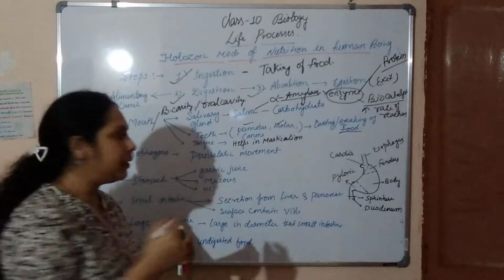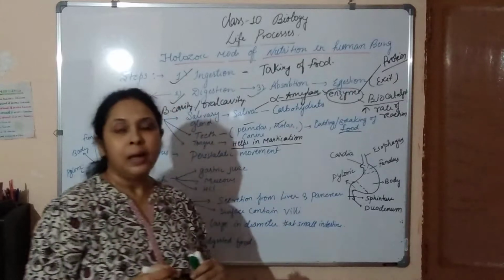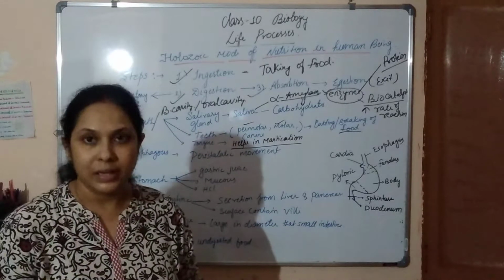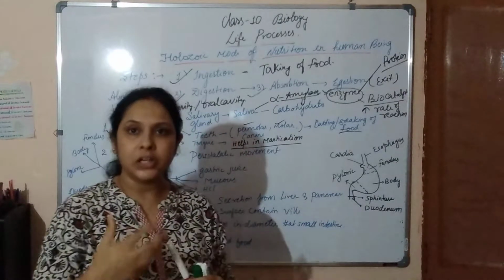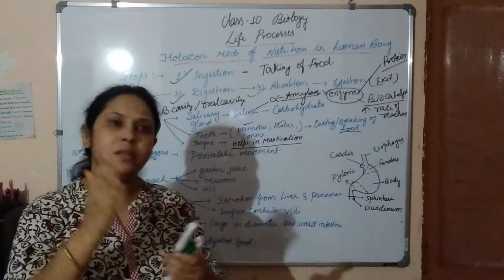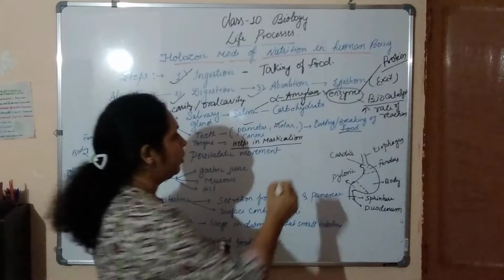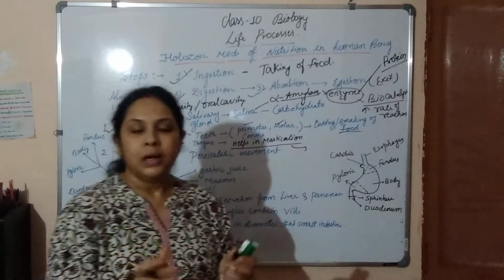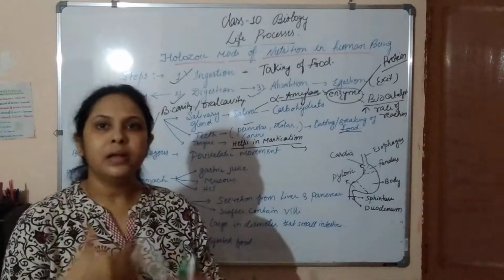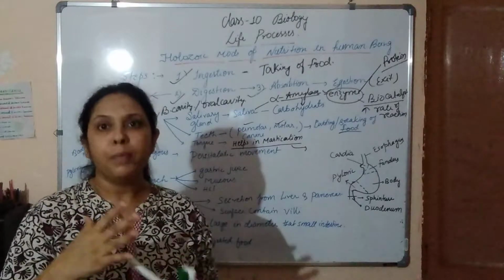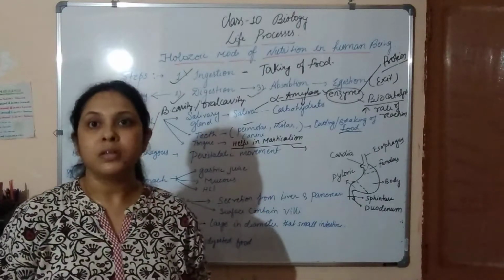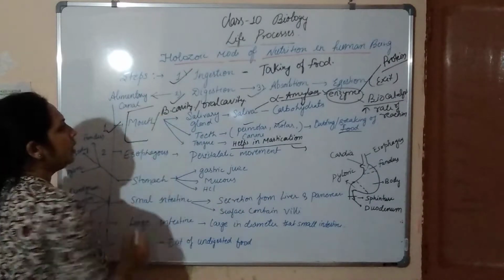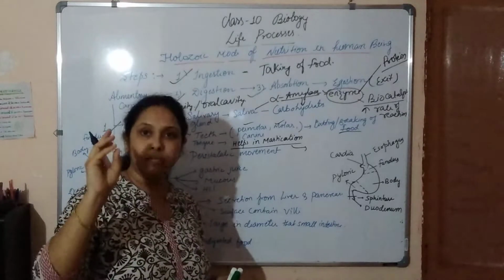Now, the tongue helps in mastication. First of all, the tongue gives a very good taste to whatever we eat, and it helps in mastication, which means chewing. It helps the food mix up with the saliva properly, so that more of the digestion process takes place.